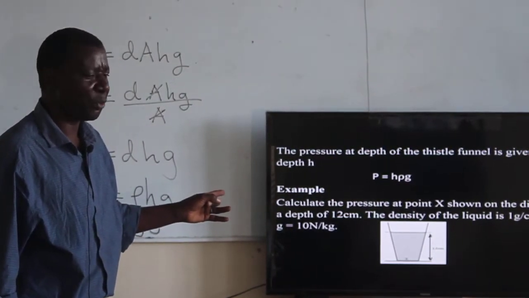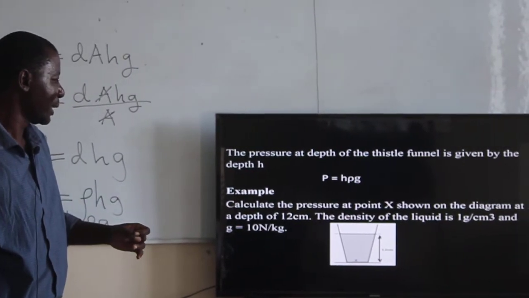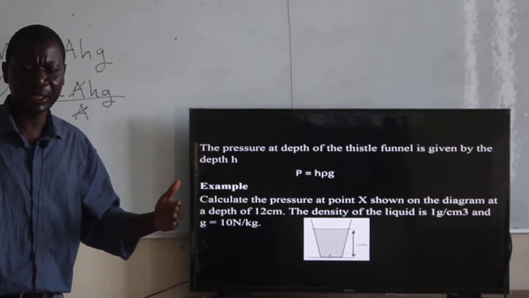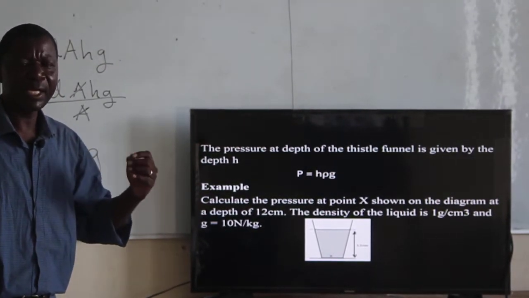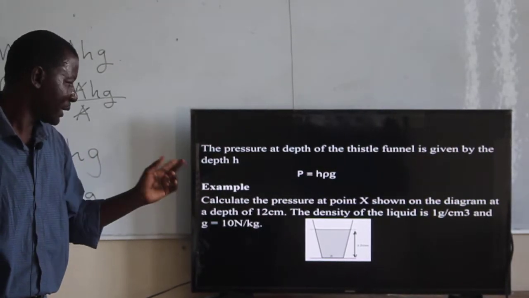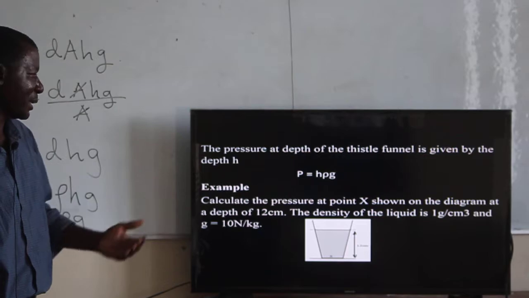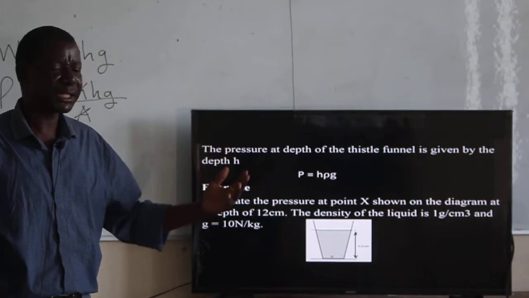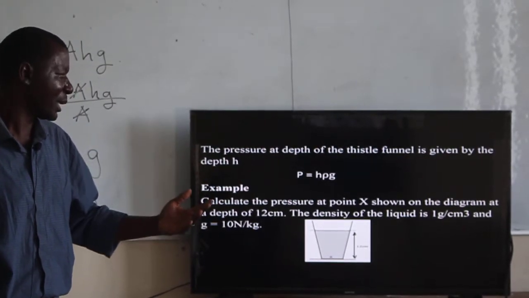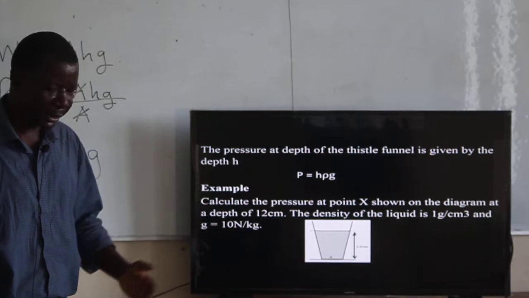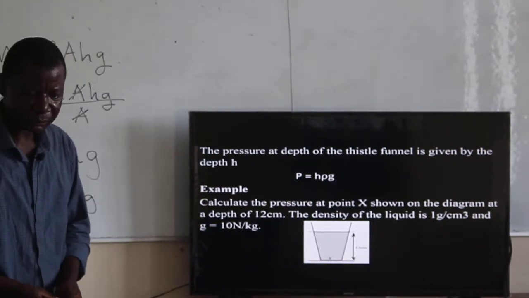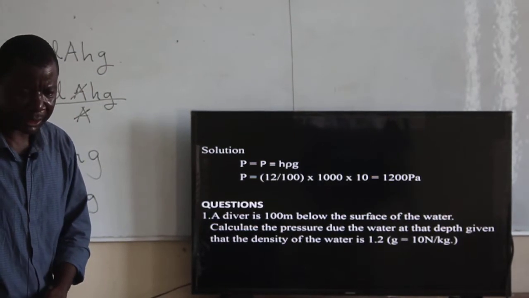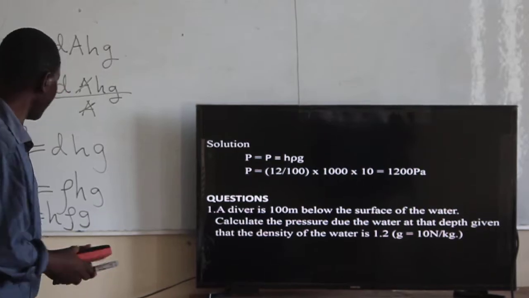Given the gravitational pull to be 10 Newton per kilogram, the height is 12 centimeters. But we know, as we learned in our previous lesson, that our SI unit in pressure should be meters. So the centimeters should be changed to meters. And then the density of that liquid is 1 gram per cubic centimeter. Also, the SI unit for density should be 1,000 kilograms per cubic meter. So if we use those, we are able to calculate that by putting in our formula.